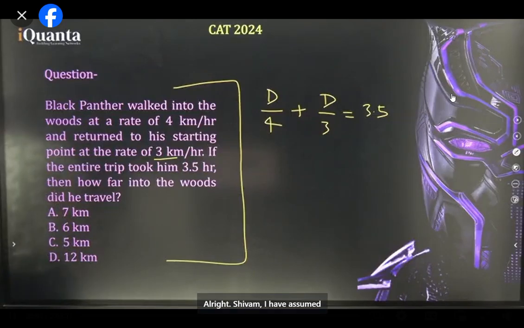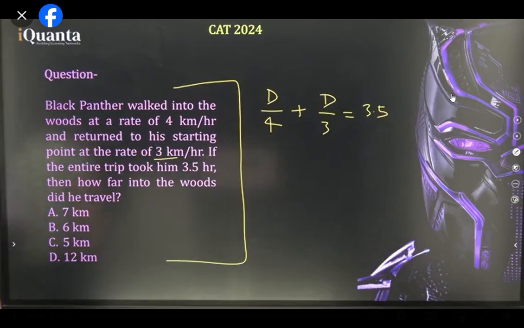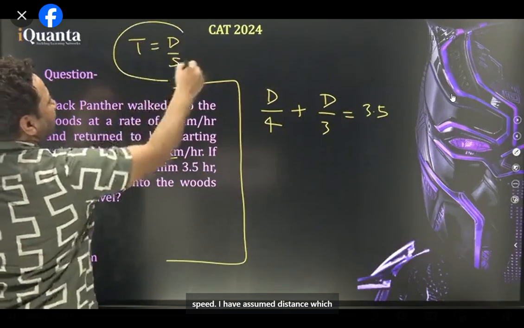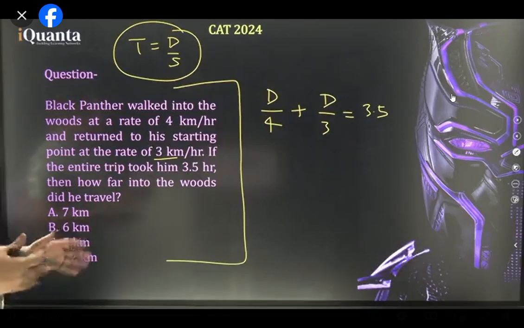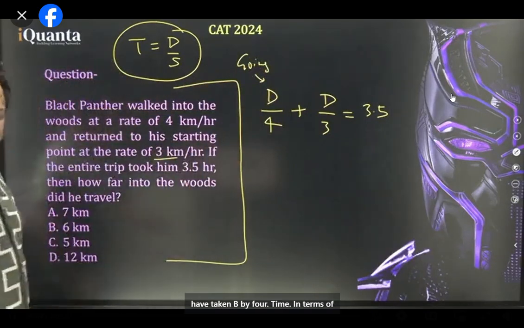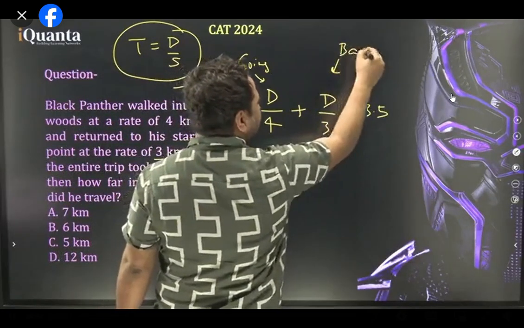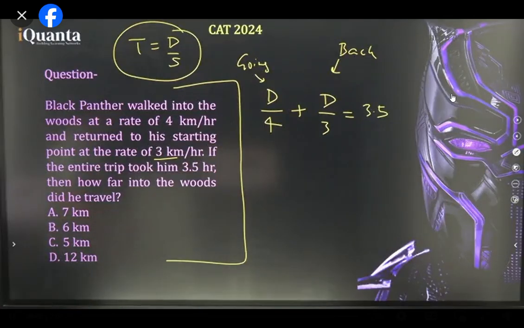All right, I have assumed the distance to be D. No Aditya, the speed will not come in the assumption. Time is distance upon speed. I have assumed the distance I have to find to be D, the distance from his home to the woods. He went at a speed of 4, so while going he must have taken D by 4 time in terms of hours. While coming back, he must have taken D by 3 because the speed was 3 now. But the distance remains the same. The distance from his home to the woods is equal whether he comes or goes.